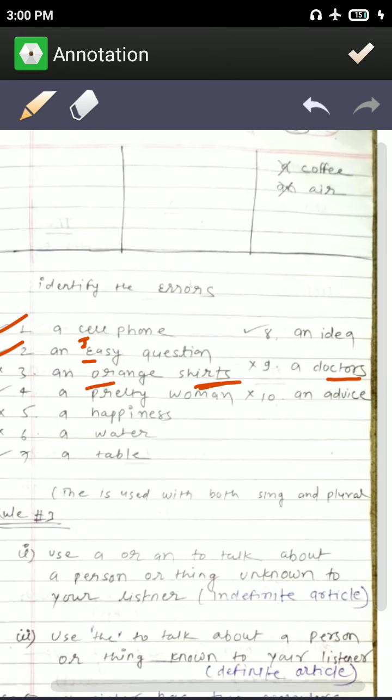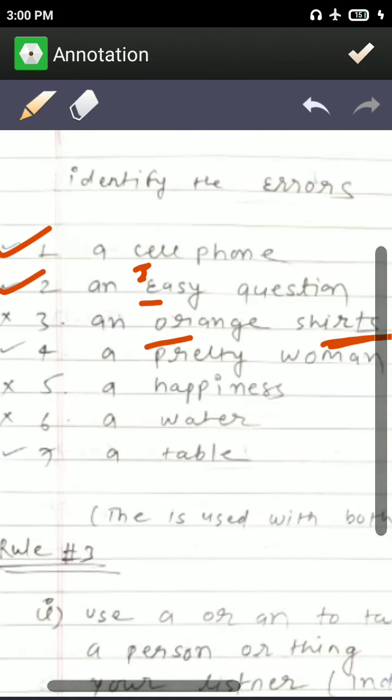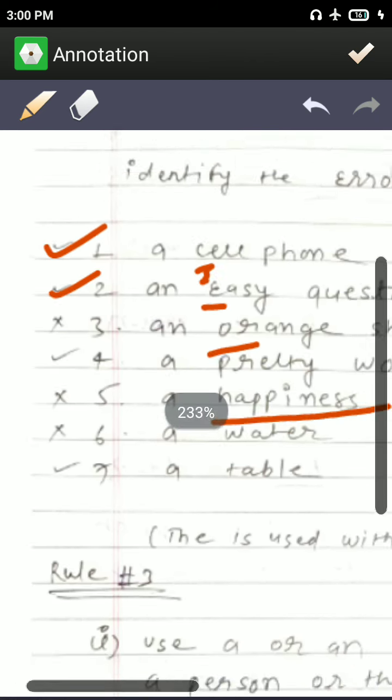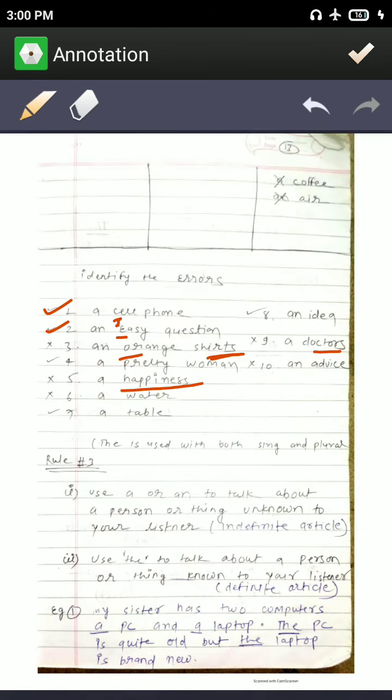A happiness. Happiness cannot be counted, so it is wrong. We don't use a or an with nouns which cannot be counted. Here similarly water cannot be counted, so it is wrong. And a table, yes, a table is right, only one table. If there were tables, then we could not use a or an.